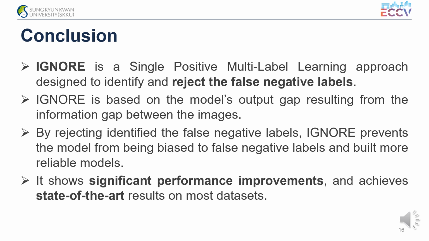IGNORE is a single positive multi-label learning approach designed to identify and reject the false negative labels. IGNORE is based on the model's output gap, resulting from the information gap between the images. Through various experimental analyses, we demonstrate that the logit gap is a suitable criterion for identifying false negative labels and validate the effectiveness of the logit gap threshold and logit average threshold we define. By rejecting the identified false negative labels, IGNORE prevents the model from being biased toward false negative labels and builds more reliable models. As a result, IGNORE shows significant performance improvements in SPML and achieves state-of-the-art results on most datasets.